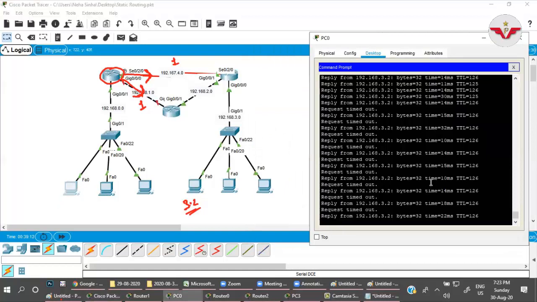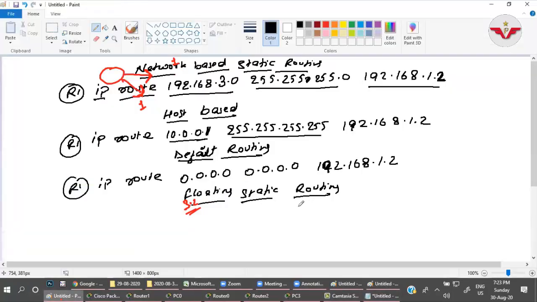So in this condition, what is happening? Let me explain that. Just take an example of a parent. Okay, suppose, not router, what I'm doing.